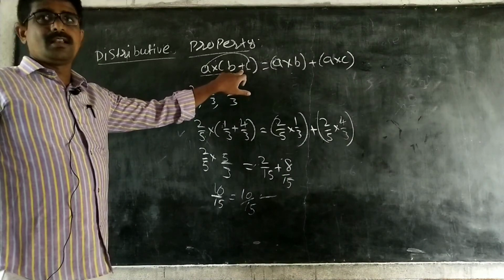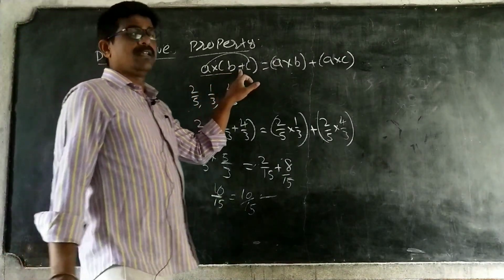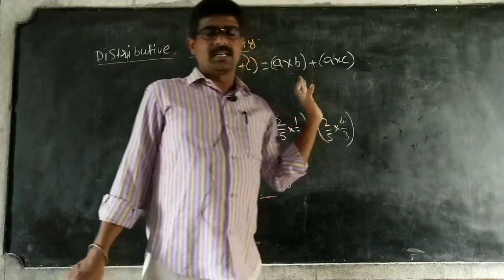Okay, this is for the distributive property. These are the properties of rational numbers.